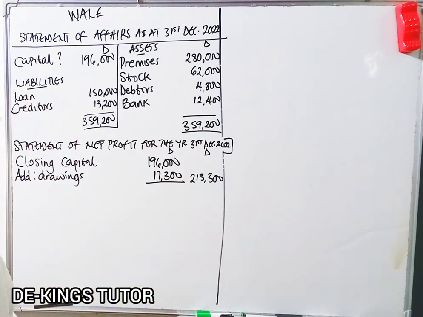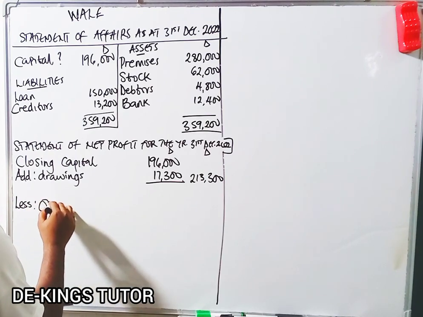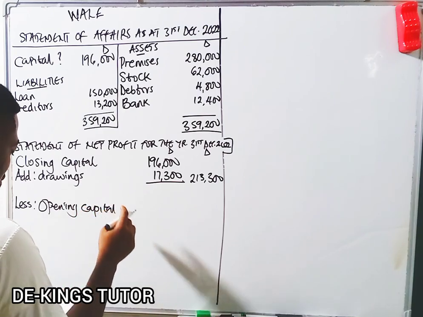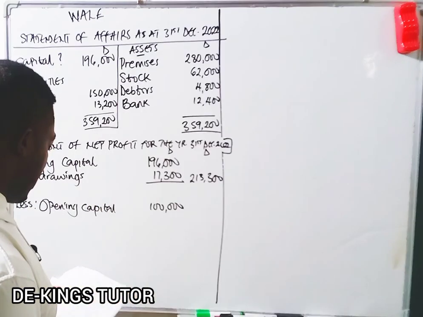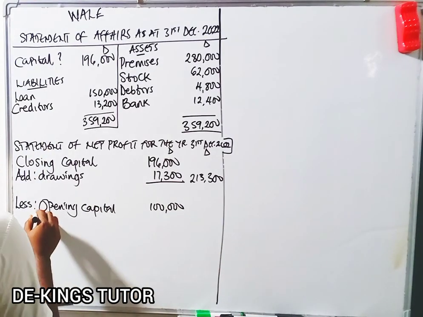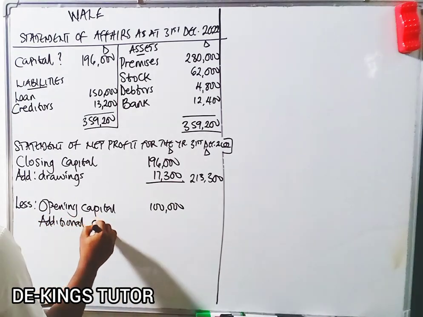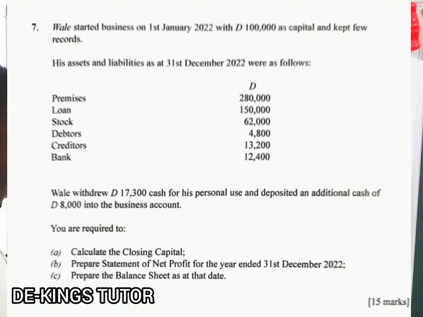230,300. Okay, so now the next thing is to less our opening capital. The question at the beginning said he started with a capital of 100,000 as at 1st January, so that's the opening capital. And we also had additional capital. At the same place, they said the drawings was 17,300.